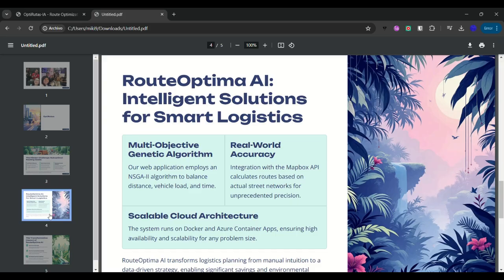The entire system runs on the cloud, using a modern and scalable architecture with Docker and Azure Container Apps, ensuring it's always available and can handle problems of any size. But instead of just telling you, let me show you how it works.